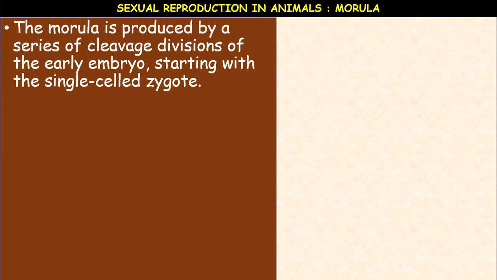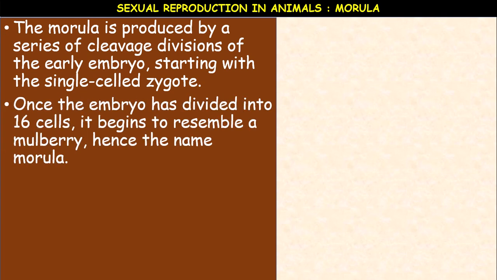Now, during cleavage, the first developmental stage, the morula, is produced by a series of cleavage divisions of the early embryo, starting with the single cell called the zygote. The zygote divides into 2-cell, 4-cell, 8-cell, 16, 32, 64. Like that, a ball of cells forms, called the morula. Once the embryo has divided into 16 cells, it begins to resemble a mulberry fruit, hence the name morula.